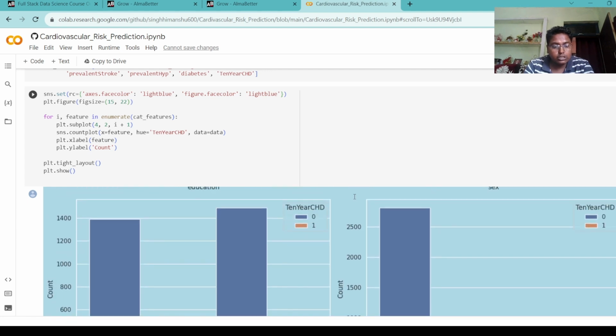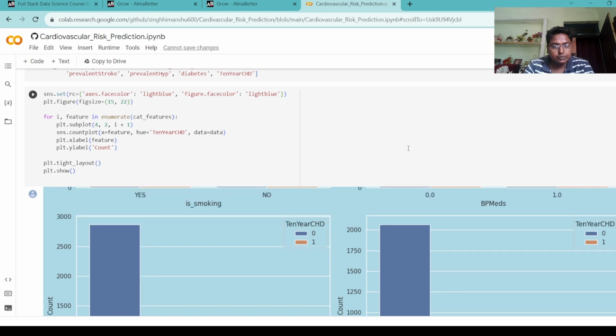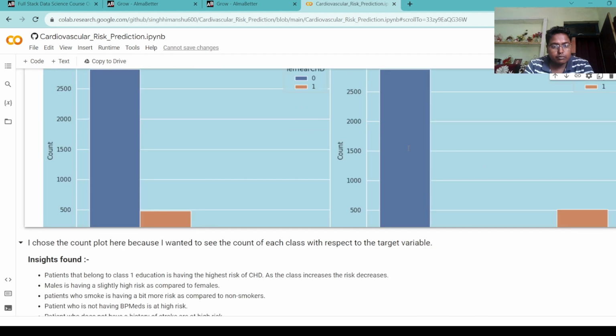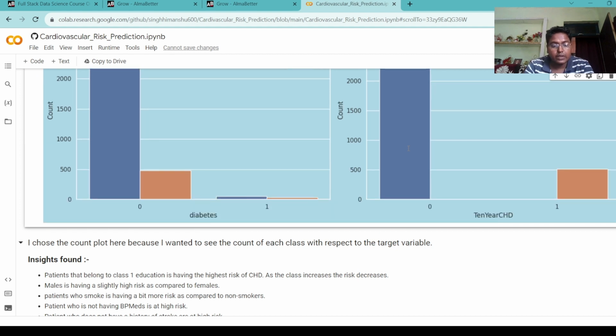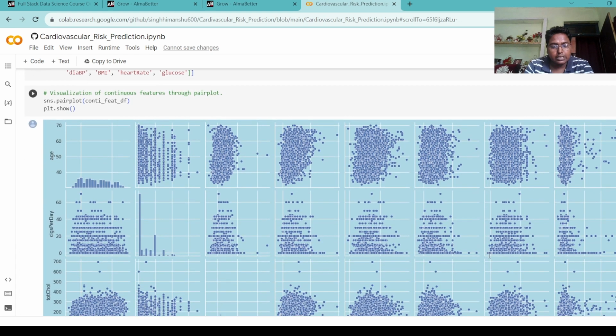And the patient who is not taking BP meds is at high risk. This is only one of the visualizations of the columns. There are various factors that decide the risk of cardiovascular heart disease, like age, cigarettes per day, and diabetes.